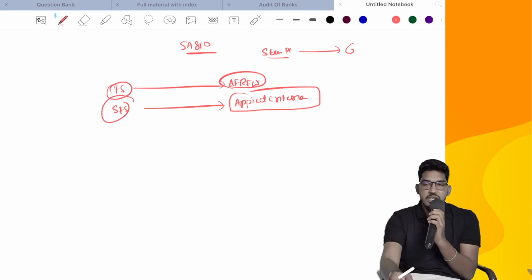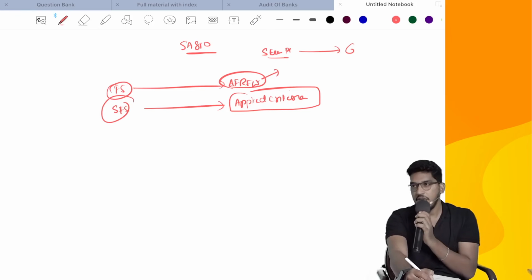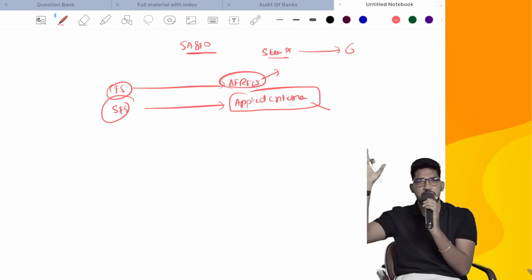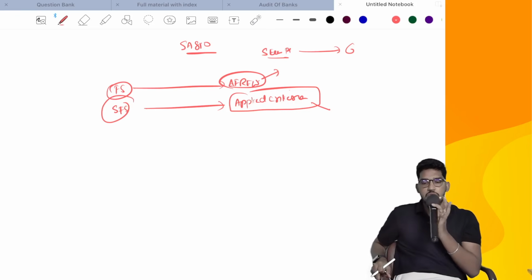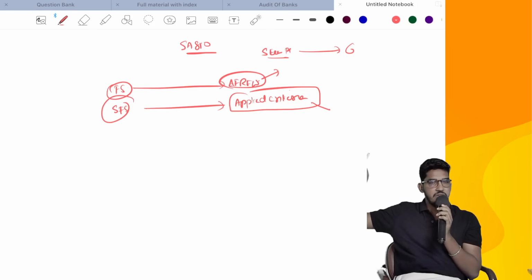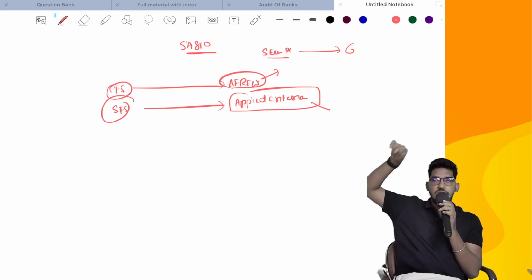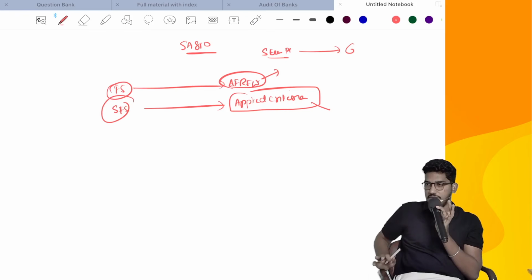So in a normal financial statements audit, we will check whether the applicable financial reporting framework is acceptable or not. In summary financial statements, what will we check? Whether the applied criteria is acceptable or not. Whatever phrases we generally look for in an audit, the same phrases you will find throughout the standard, with only one difference. In normal standards they say applicable financial reporting framework; here they say applied criteria. In a normal financial statements audit they use the phrase normal financial statements; here they use the phrase summary financial statements. Everything else will remain the same. Okay, clear and comfortable everybody?